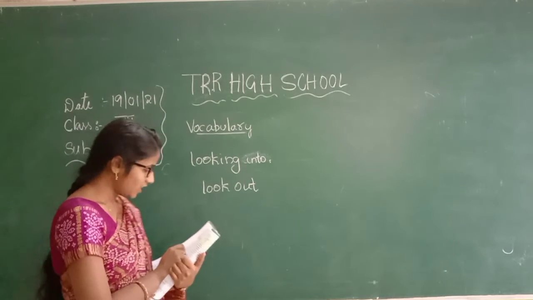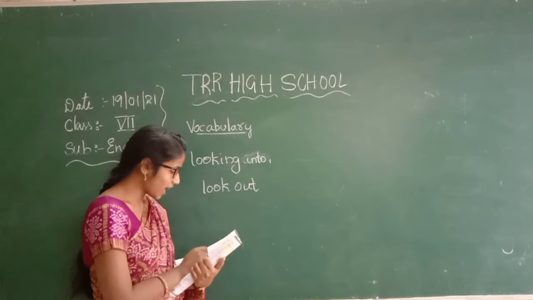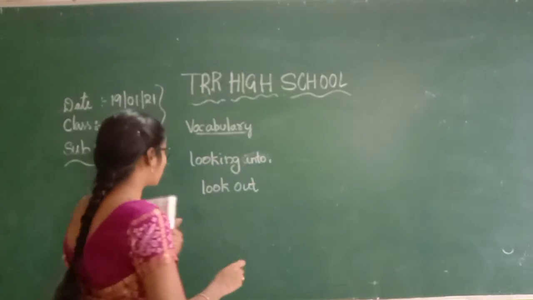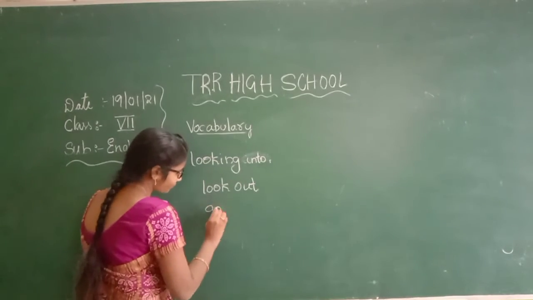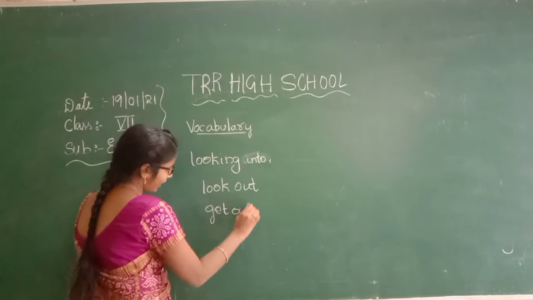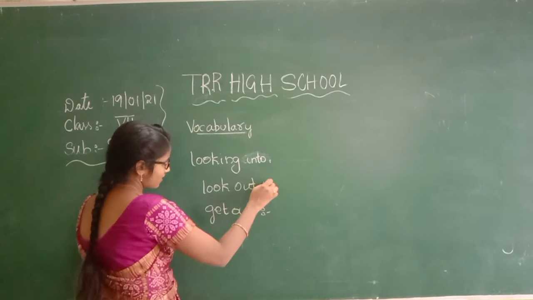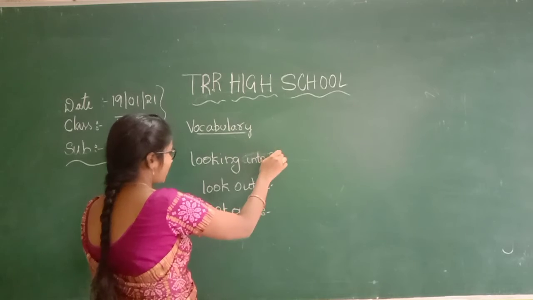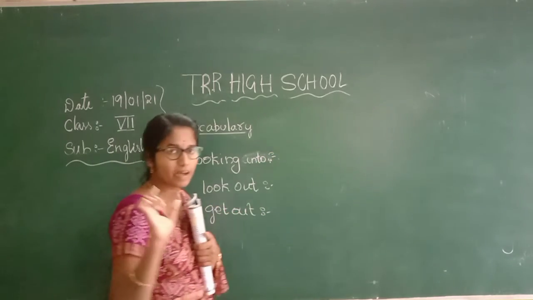In a press release, he said that he had some clues and that the robber could not get out of the case. So we have three phrasal verbs here from the first paragraph: looking into, look out for, and get out of.